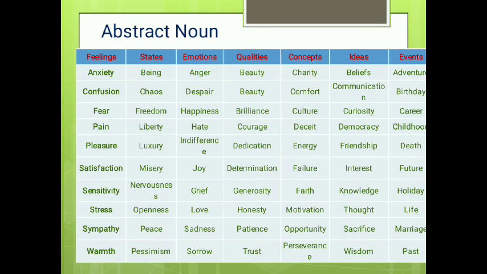And names of ideas like belief, communication, curiosity, democracy, friendship, interest, knowledge, thought, sacrifice, wisdom. Names of events like adventure, birthday, career, childhood, death, future, holiday, life, marriage, or past.